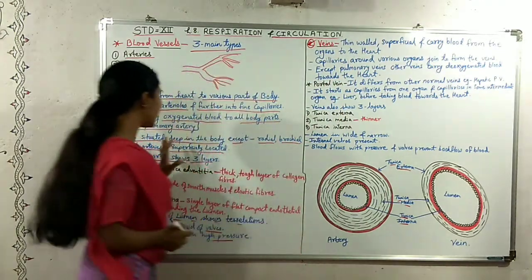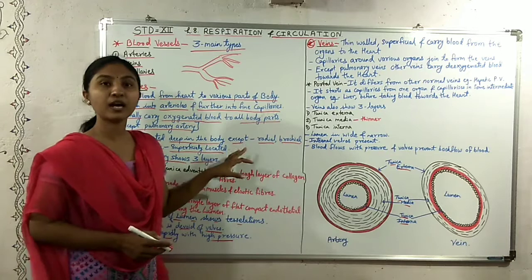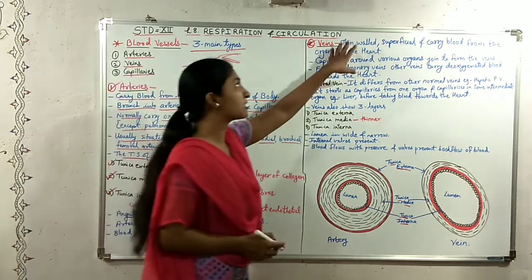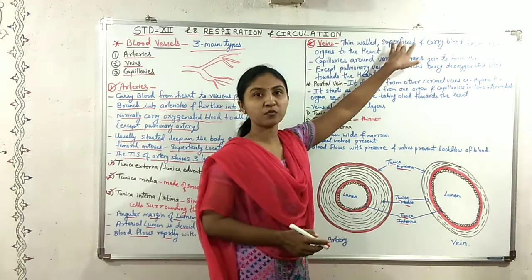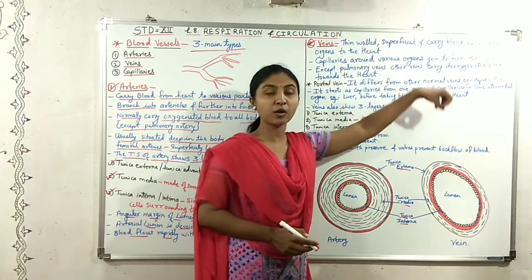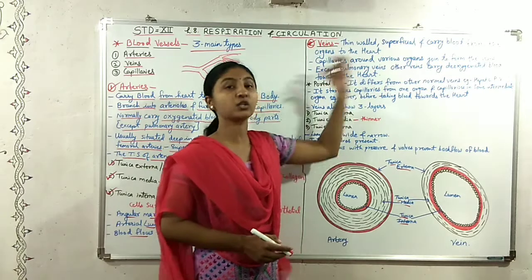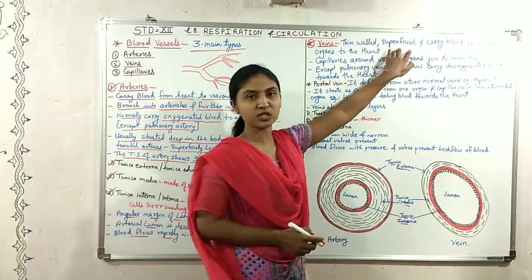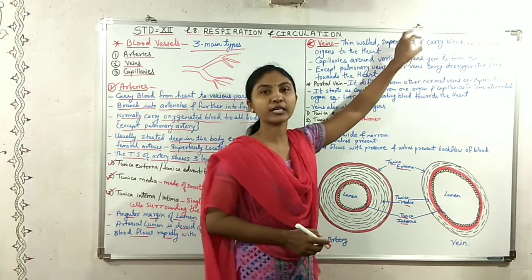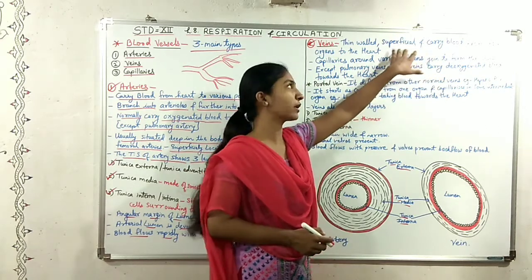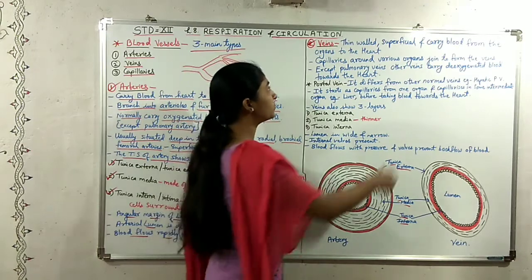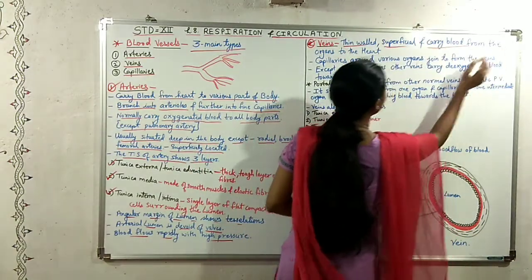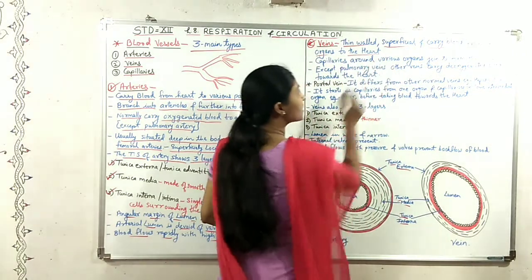As we have seen, arteries carry blood from the heart to other parts of the body, whereas veins carry blood from the organs towards the heart. They are not located deep inside the body, they are located superficially.